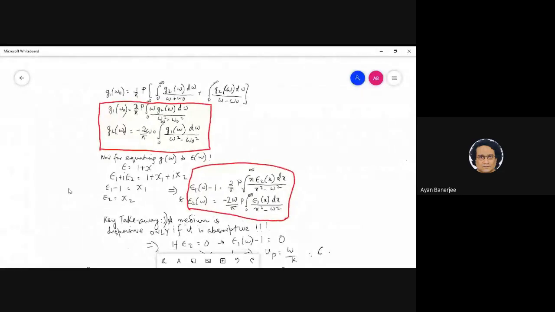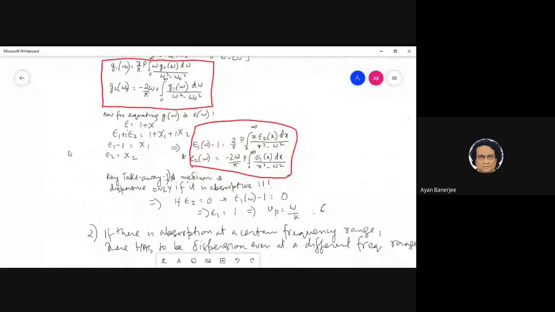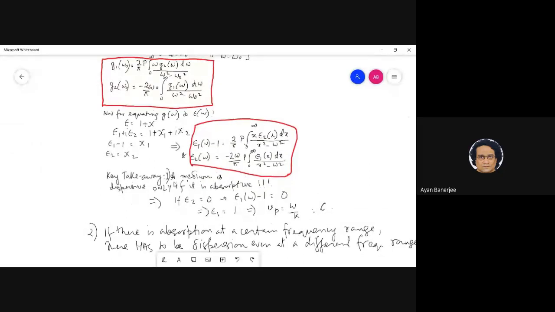Let me present the screen. Very critically, what we concluded was, can you see my screen? Yes. So the key takeaway was this one, where we say that a medium is dispersive only if it is absorptive.